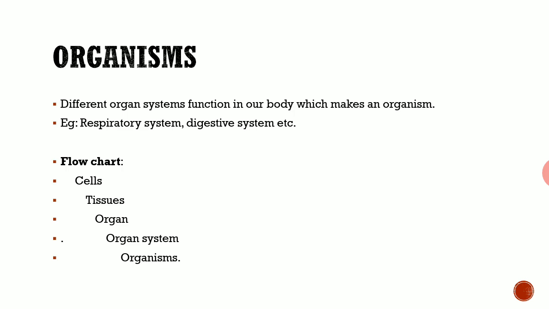Every organ system is doing one function. If one organ system is not doing its function, our body will not function. That is called an organism. A complete organism will be developed from a cell in such a way. So this is the flow chart of the cells: the cells develop into tissues, then the tissues into organs, then into organ systems, and at last an organism is formed.